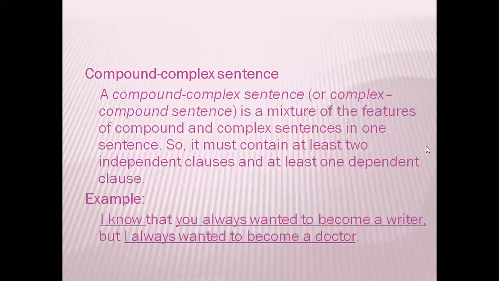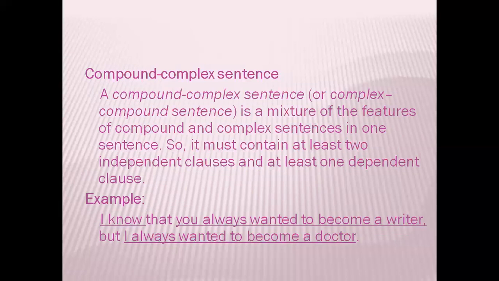Now, we move on to the last type of sentence based on structure, that is compound complex sentence. What is a compound complex sentence? A compound complex sentence consists of at least two independent clauses and one or more dependent clauses.